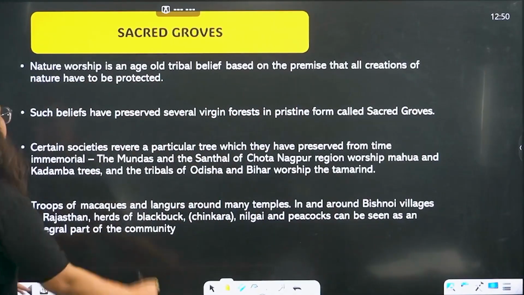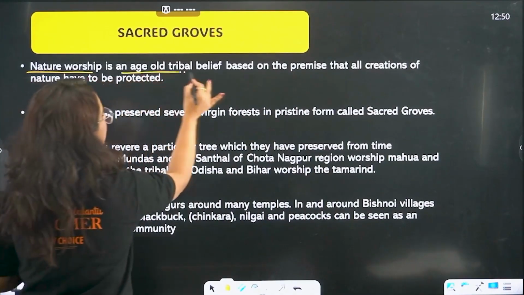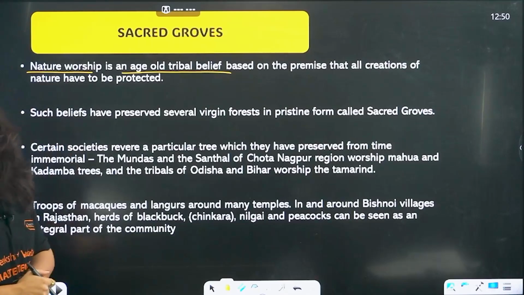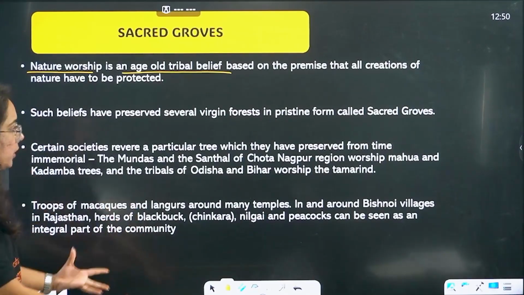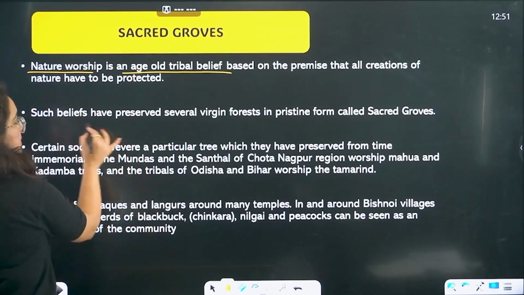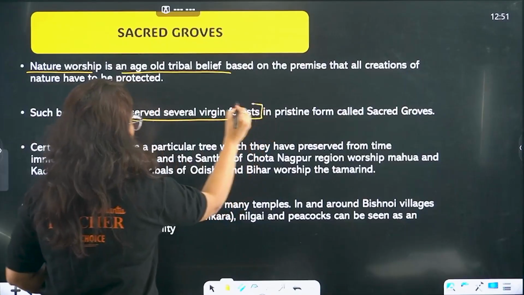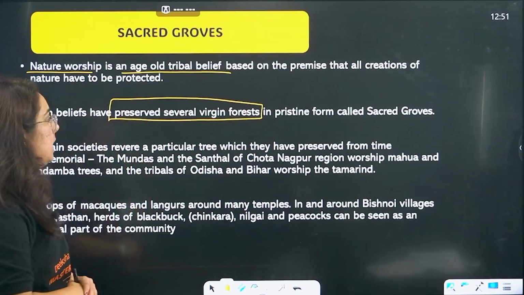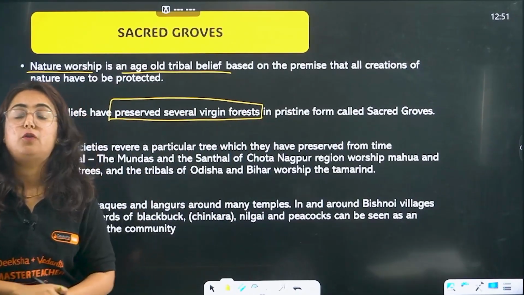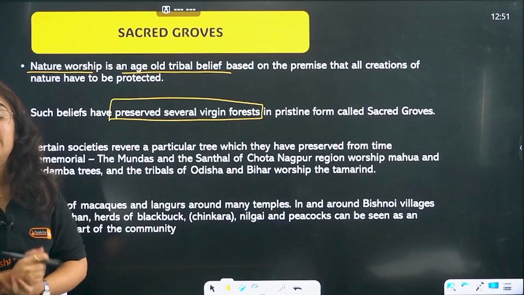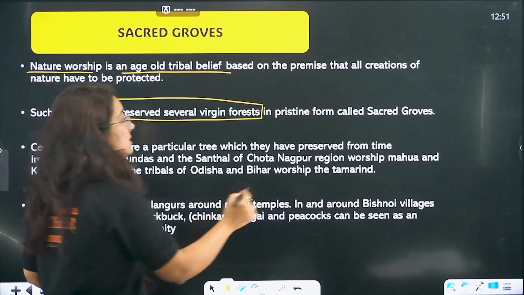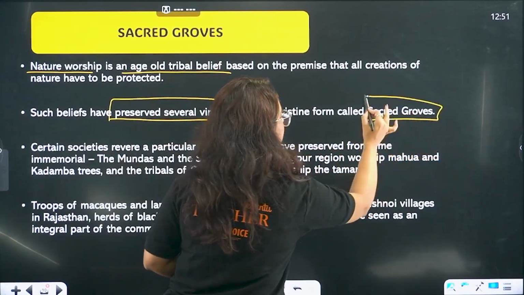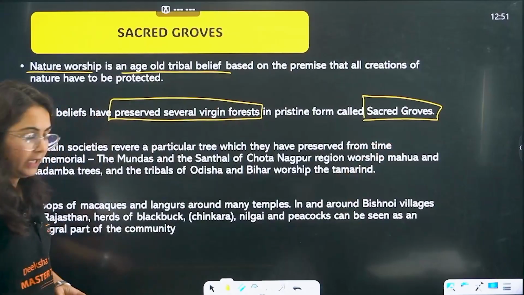So, nature worship is an age-old traditional belief in India. We know that, I just told you. All those preserved virgin forests, we are calling virgin forest the forest which we don't cut, we have never cut, because they are pristine, are referred to as sacred groves.